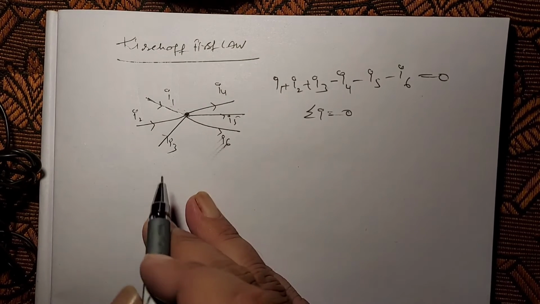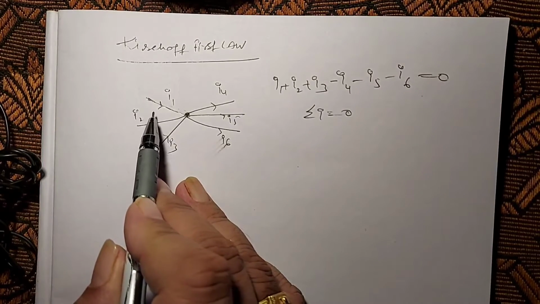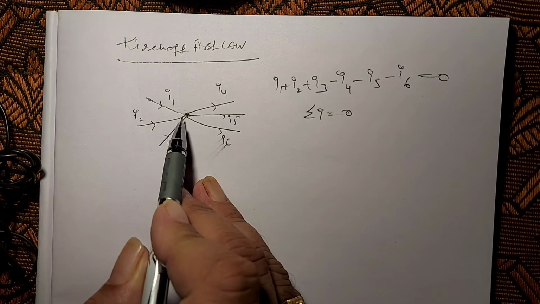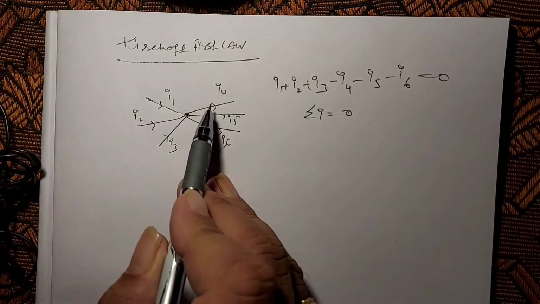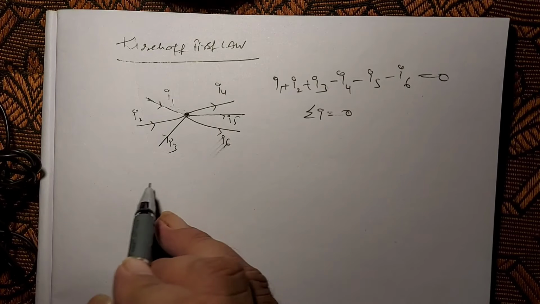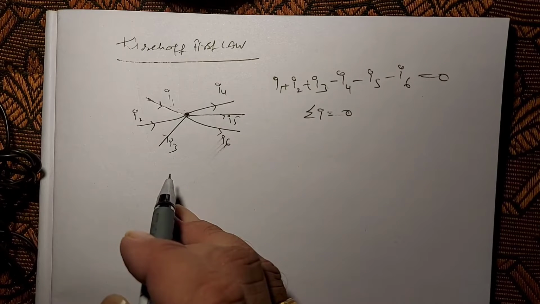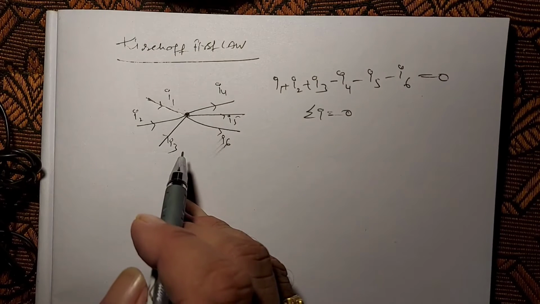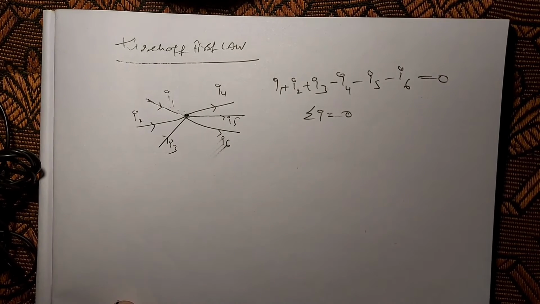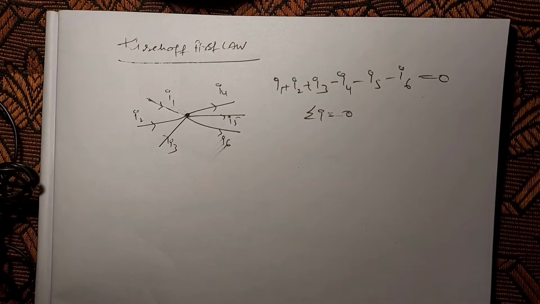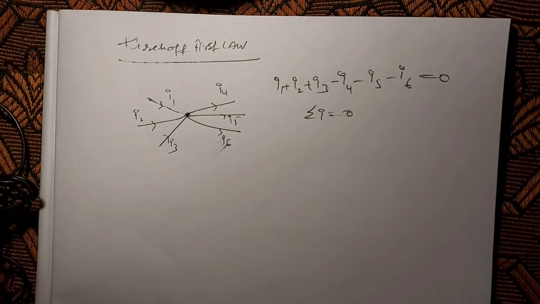That means how much charge per second enters the junction is equal to the same amount of charge per second leaving from the junction. So that's why this law obeys the law of conservation of charge, and this law is also called junction law. That means this law is only applicable for junctions.